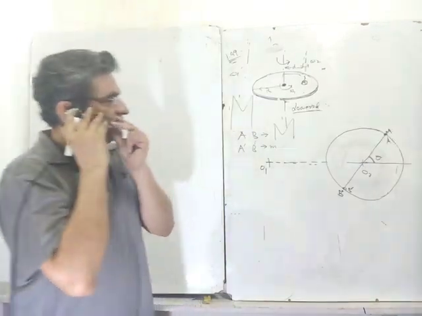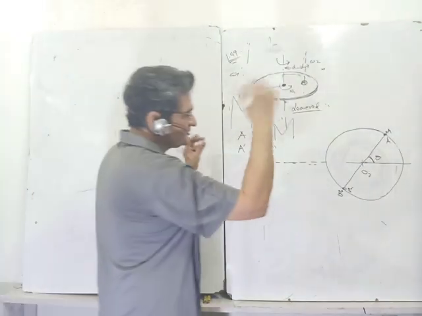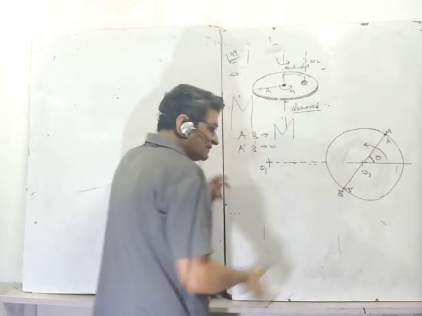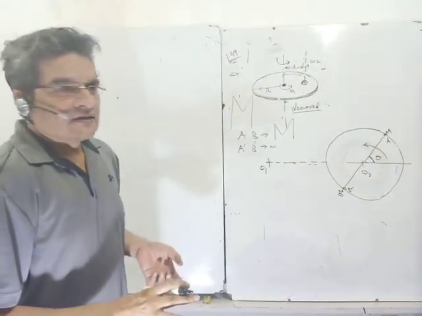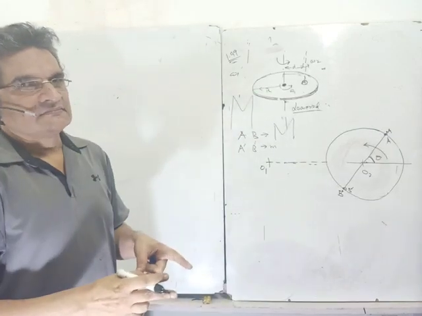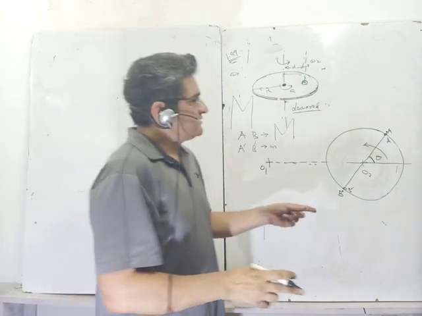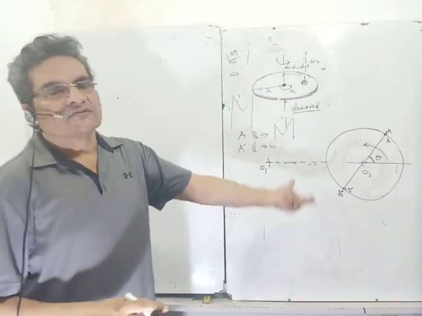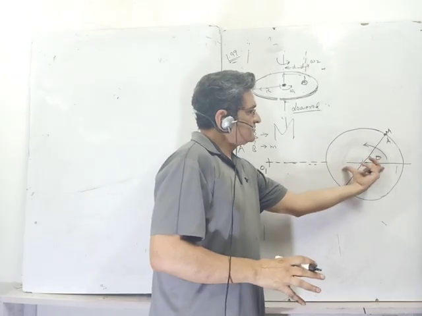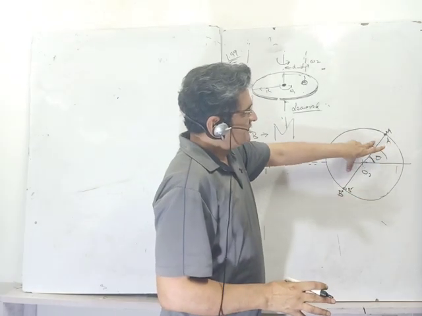So what kind of motion is happening? I assume that it starts, the disk is just kept, some time has elapsed and the disk has started rotating. When there is no rotation of the disk, try to do it yourself. Based on this discussion, first take these 2 points along this, then take perpendicular, then take this.